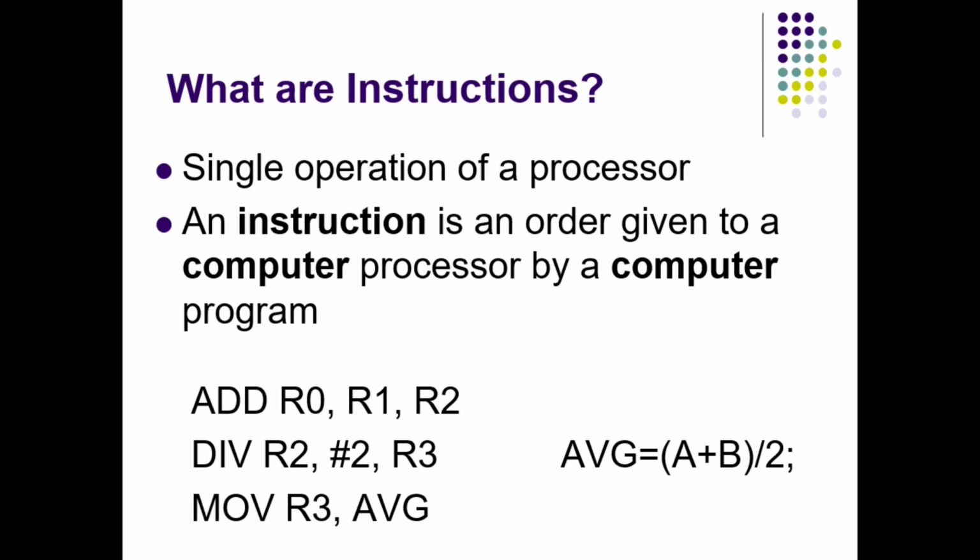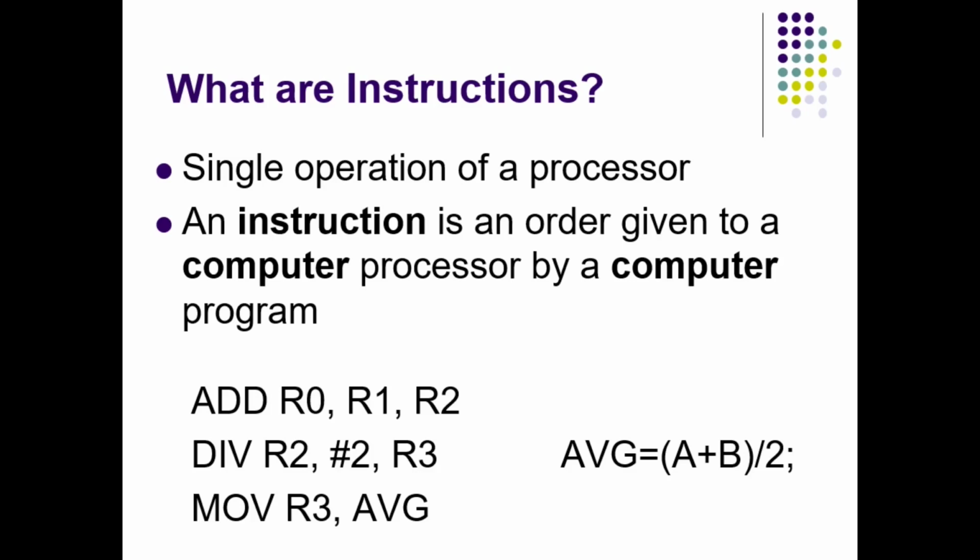So what are instructions? We know that processor can perform various operations. For example, processor can add two numbers. Processor can multiply two numbers. Processor is capable to transfer data from one register to another register. All these are operations, and every single operation is called one instruction. For example, addition is an instruction, multiplication is an instruction, move is an instruction which transfers data from one register to another register. According to the processor, every single operation it can perform is called an instruction.